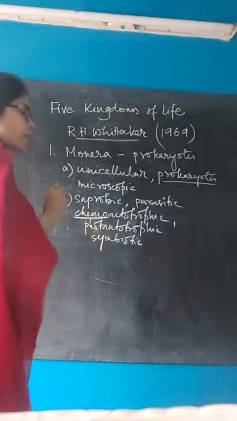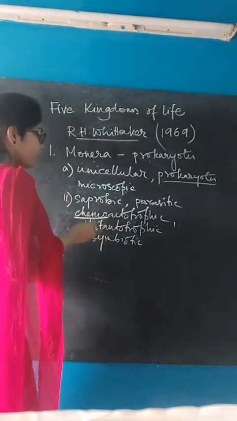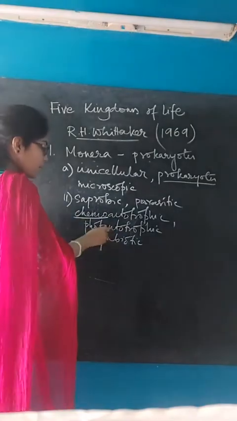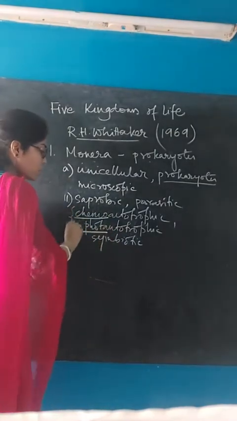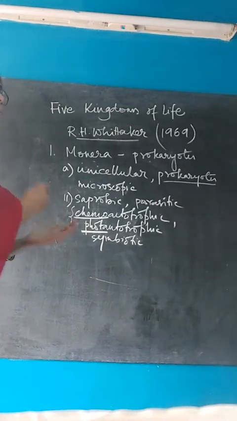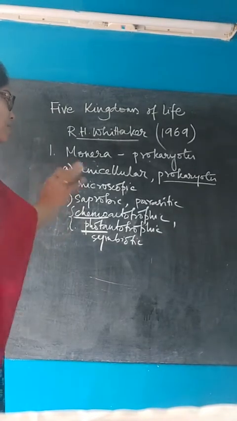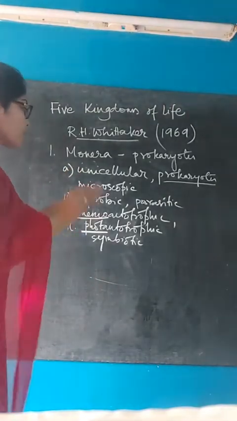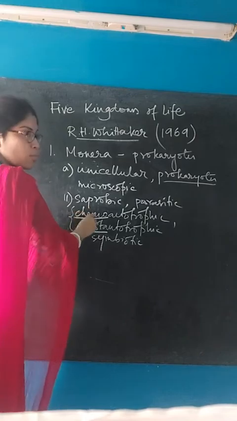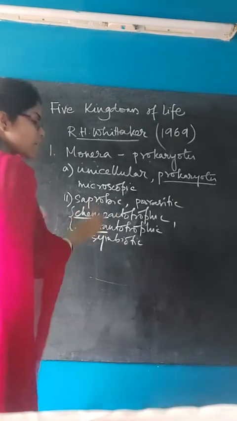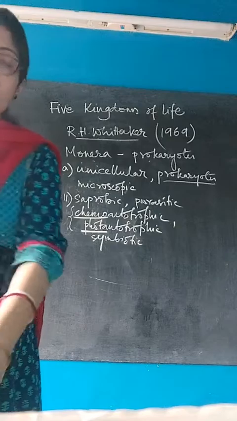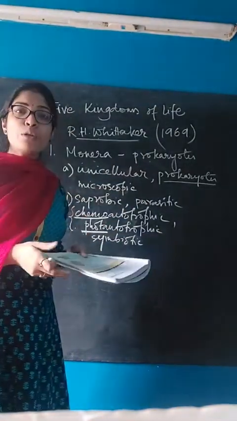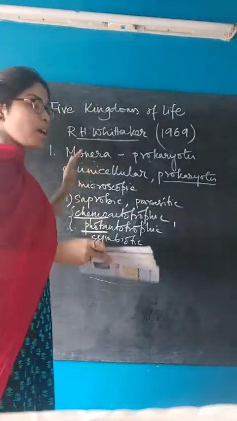And when food is synthesized with the help of light, as in photosynthesis, then it becomes photoautotrophic. So these are two types of autotrophic nutrition where these organisms belonging to the kingdom Monera can prepare their own food either with the help of chemicals, then it will be chemoautotrophic, or with the help of light, then it will be photoautotrophic. These are the modes of nutrition that all the organisms under Monera go through.